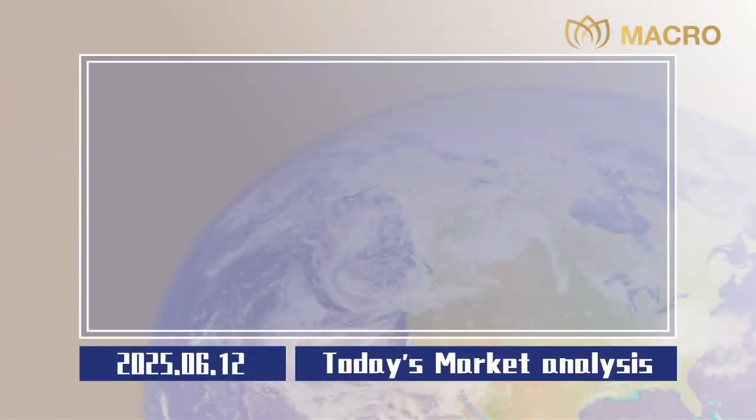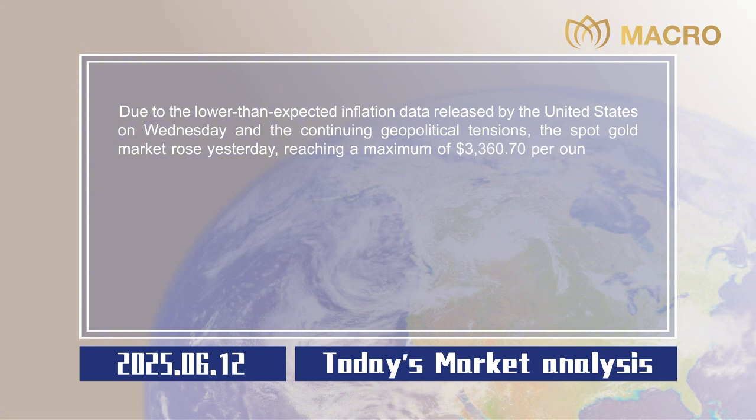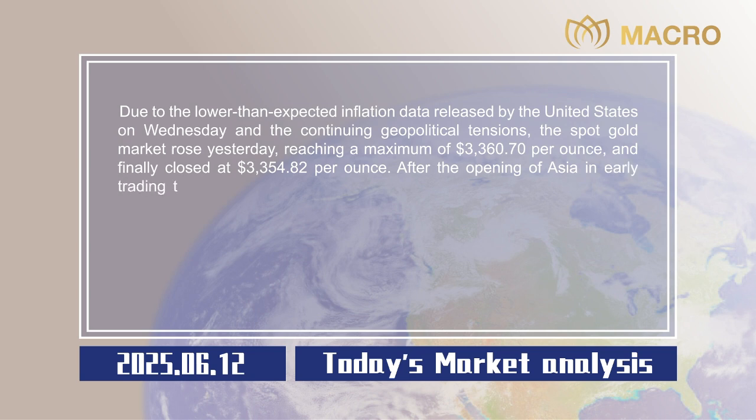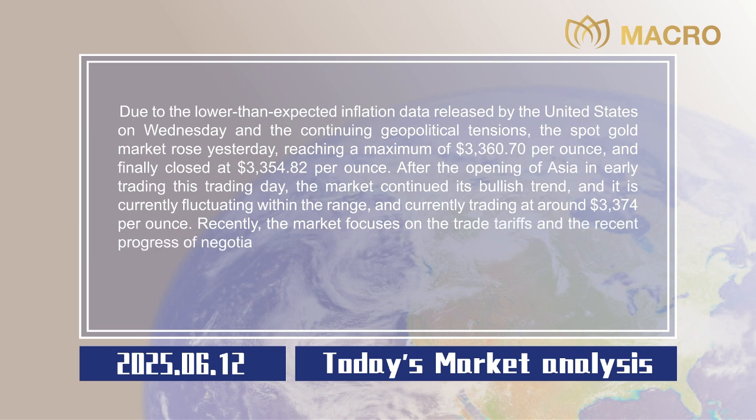Market analysis. Due to the lower-than-expected inflation data released by the United States on Wednesday and the continuing geopolitical tensions, the spot gold market rose yesterday, reaching a maximum of $3,360.70 per ounce, and finally closed at $3,354.82 per ounce. After the opening of Asia in early trading this trading day, the market continued its bullish trend, and it is currently fluctuating within the range and currently trading at around $3,374 per ounce.